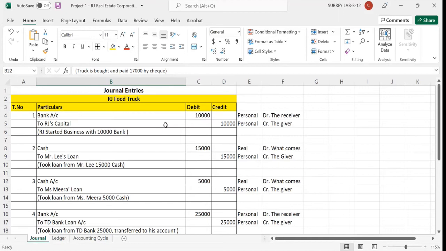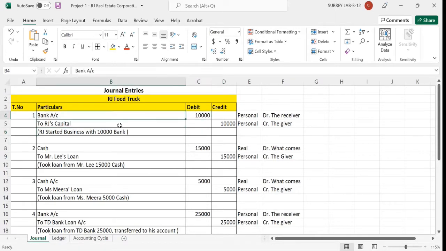We have already completed the journal entries here. The business is started by the owner, Mr. RJ, and the name of the company is RJ Food Truck Company. In this case, RJ started the business with $10,000. He had a bank balance and deposited the whole amount here for the business, right?